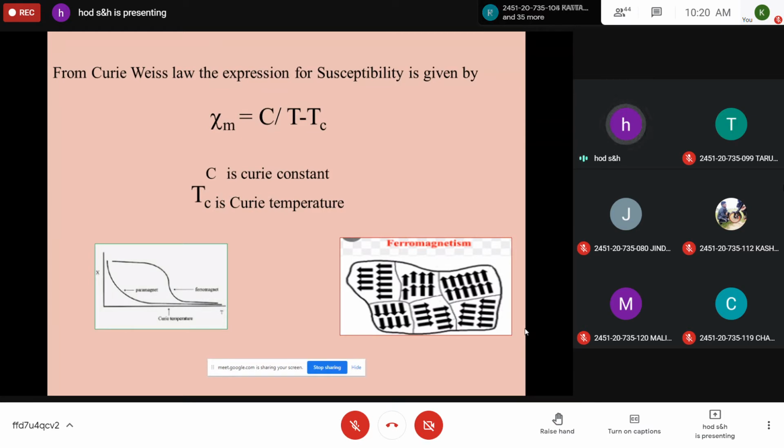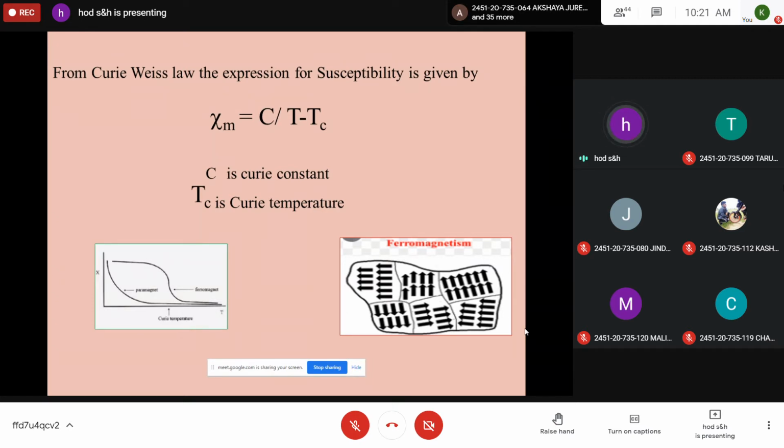And remember, it is a material specific phenomenon. For different materials, in a broad way, you can take it like this. But depending on the structure and the number of unfilled electrons, the magnetic behavior, even in a ferromagnetic material, will be changing. But this is a broad concept. We explained a general expression for the behavior of a ferromagnetic material, and the susceptibility is given by chi-m is equal to C by T minus Tc, where C is the Curie constant and T is the absolute temperature. So these are the three types of magnetic materials according to classical theory.